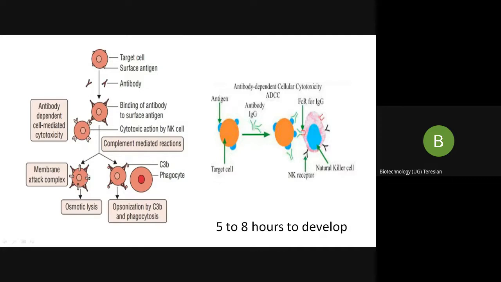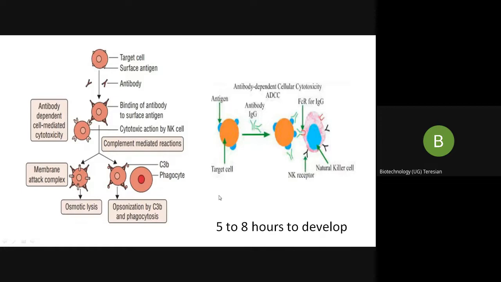So to this, what happens? The complement factors come and bind, and the most important complement is C3b. Once this gets bound to the Fc region of the antibody, it triggers a cascade of reactions from C3 to C9, which we said forms the membrane attack complex. So the membrane attack complex, what happened? All the complements from C3 to C9 are bound to the host tissue. They bore a hole in the host tissue, which results in the swelling of the host tissue, and the tissues die because of osmotic lysis.